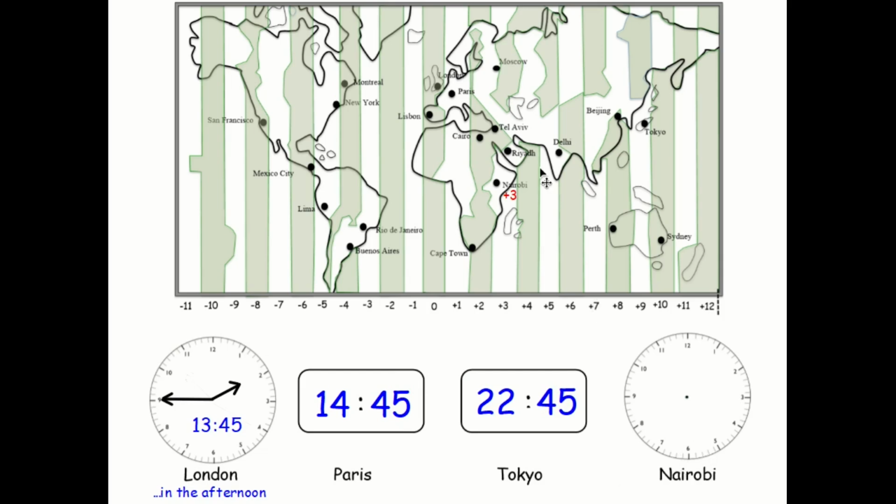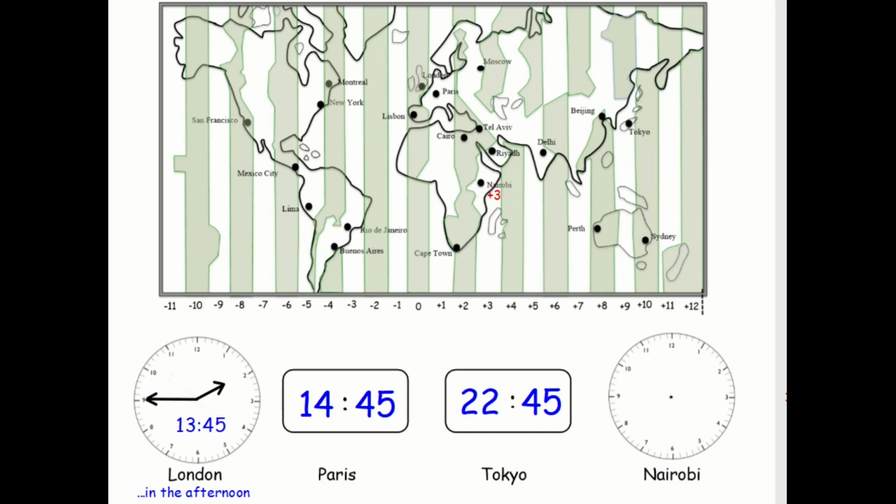Now Nairobi is here, and Nairobi is 3 hours ahead of London because it falls under this +3 line here. So 3 hours ahead of London. But I've got to put it onto my analog clock. So if it's 2:45 in the afternoon in London, it's going to be 4:45 in Nairobi.